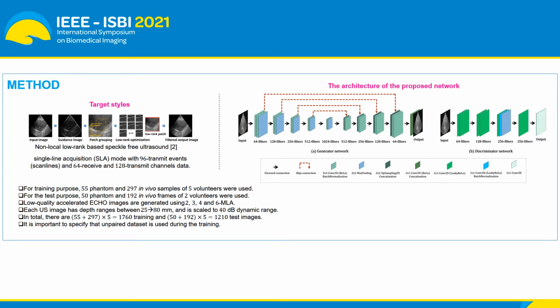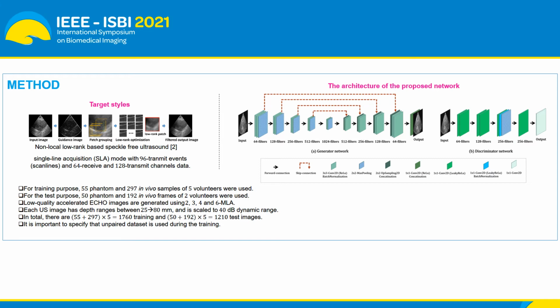Each transmit event data is used to generate a single line, hence the method is called the single line acquisition method. The RF measurements were processed with the help of a delay-and-sum beamformer (DAS) and later filtered with a non-local low rank based despeckling algorithm. To generate our low quality or accelerated echocardiography images, 96 transmit event data was subsampled with the help of 2, 3, 4, and 6 multi-line acquisition.